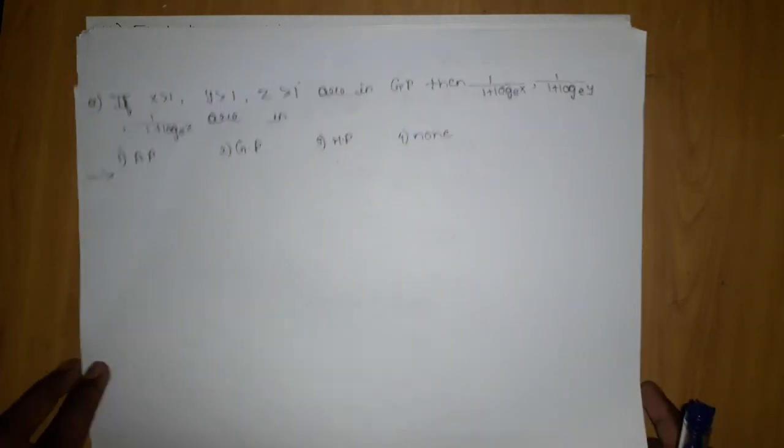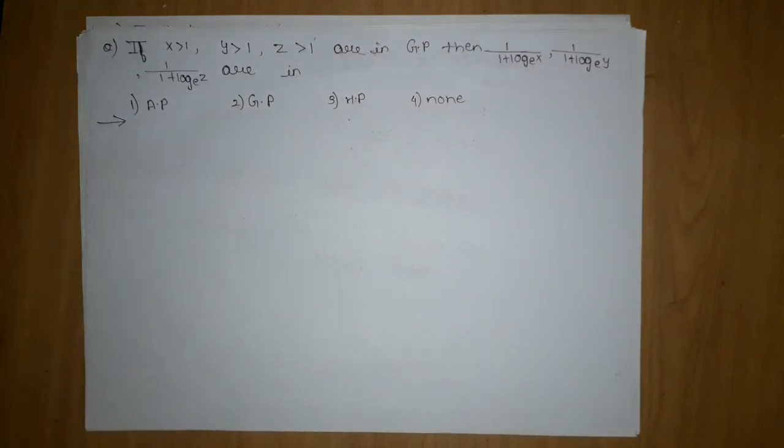So this is the question: if x greater than 1, y greater than 1, z greater than 1 are in GP, then 1 upon 1 plus log_e x, 1 upon 1 plus log_e y, 1 upon 1 plus log_e z are in what? This question we have already dealt with, but when I was collecting the questions, I got it again, so we are going to solve it.